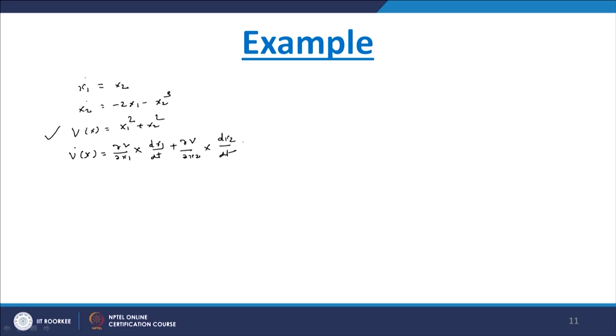Because we have discussed earlier, we have to take a function, and if we take the derivative of the function and it decreases, it means that the energy decreases. That is why we have done the same thing here. We have taken V dot of x and we have to see whether V dot of x is negative or not, or in other words whether V dot of x is negative definite or not. So here we have written the equations.